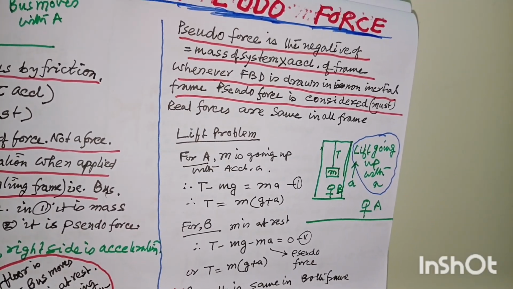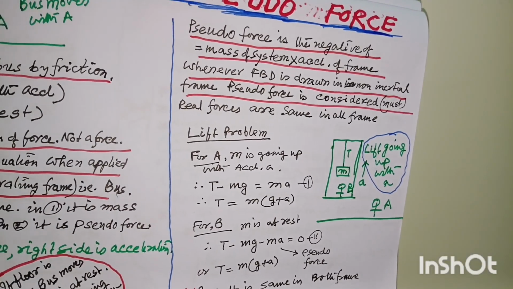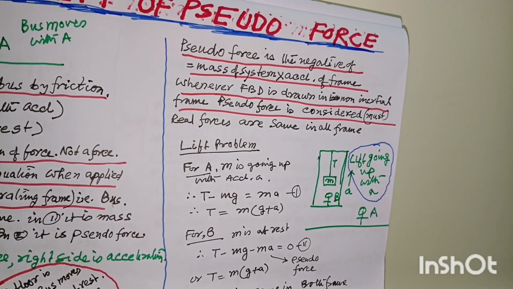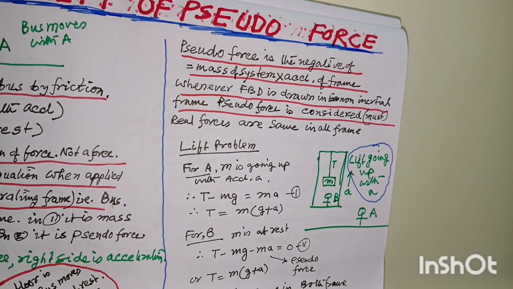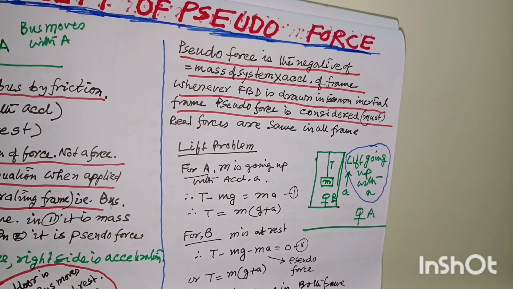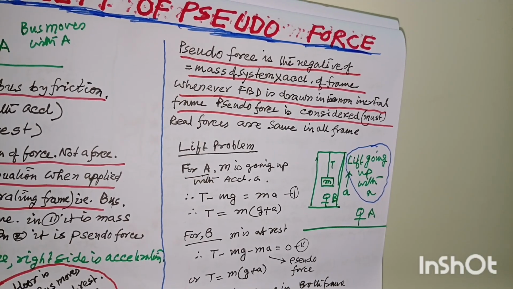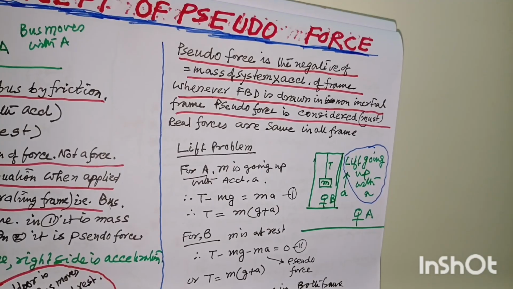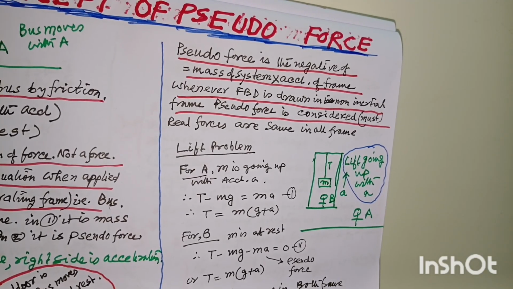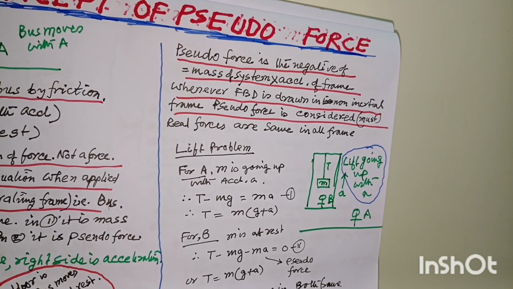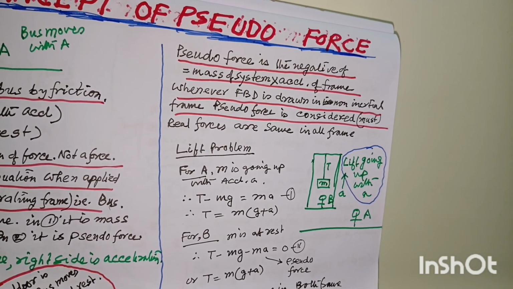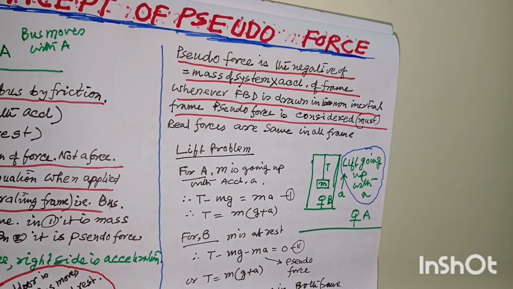Now students make mistakes very often. In place of acceleration of the frame, they sometimes give acceleration of the object. But this has to be very carefully noted. It is mass of the system into acceleration of the frame. It is not mass of the frame. It is not acceleration of the system. It is mass of the system into acceleration of the frame.